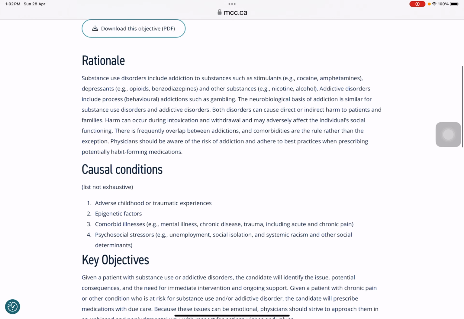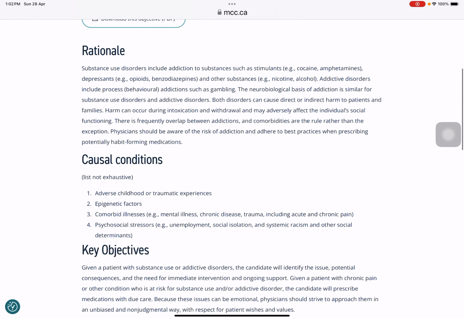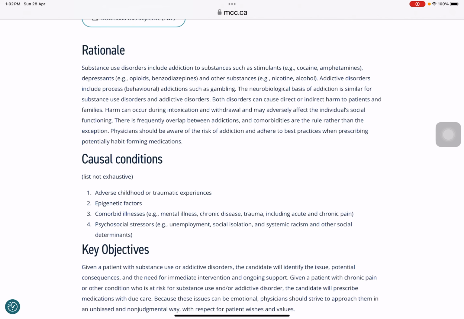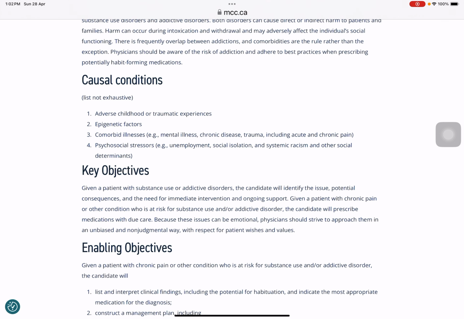Basically, what is the role of a physician in substance use disorder? Patients are prescribed opioids, and patients are prescribed amphetamines for certain disorders. We prescribe amphetamines for ADHD and ADD, and opioids are prescribed for pain disorders, chronic pain, PTSD. These are situations where physicians are prescribing medication and should be aware of the risk. That's the main crux of the objective.